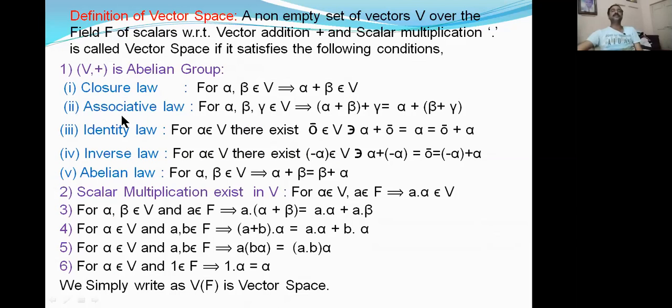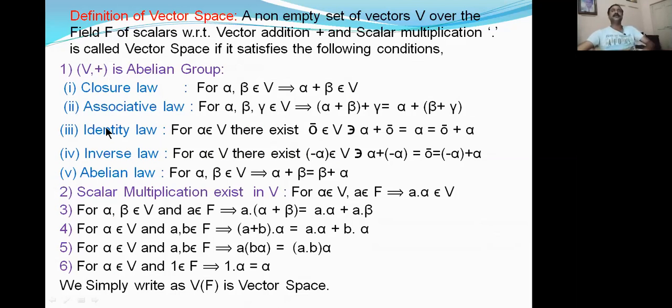The second one is the associative law. Generally, in the associative law we take 3 elements, so here I am also taking 3 vectors, because all the elements are in V. For any 3 vectors alpha, beta, gamma in V, alpha plus beta, plus gamma, is equal to alpha plus, beta plus gamma. This is the LHS equals RHS condition. If this condition is satisfied for any 3 elements alpha, beta, gamma in V, then the associative law exists in V with respect to plus.